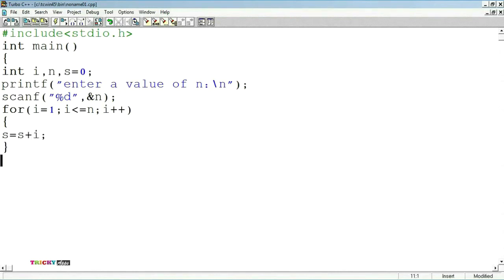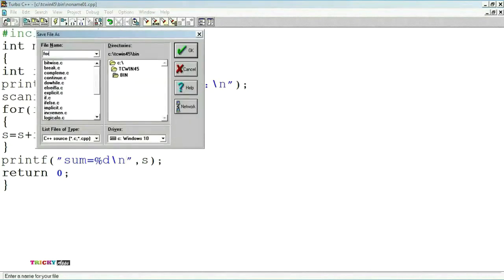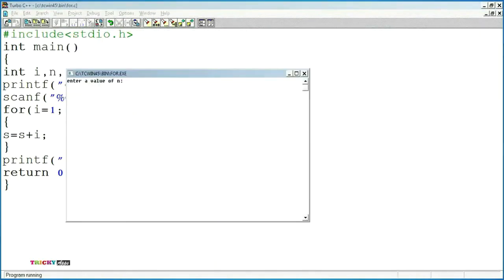printf. Now we are printing the value of sum. Sum = %d, closing of the double quotation, comma s. The s value is assigned with the %d format specifier. Now return 0. Closing of the main method. Now we need to save the file. After saving the file, we need to compile and execute the program.